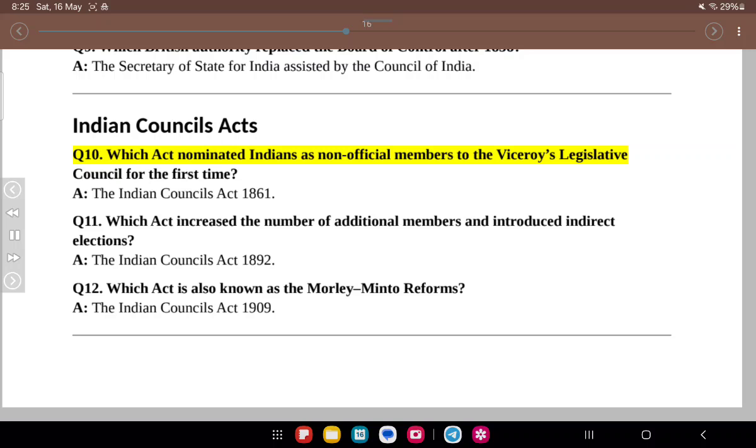Indian Councils Acts. Q10. Which act nominated Indians as non-official members to the Viceroy's Legislative Council for the first time? A. The Indian Councils Act, 1861. Q11. Which act increased the number of additional members and introduced indirect elections? A. The Indian Councils Act, 1892. Q12. Which act is also known as the Morley-Minto Reforms? A. The Indian Councils Act, 1909.